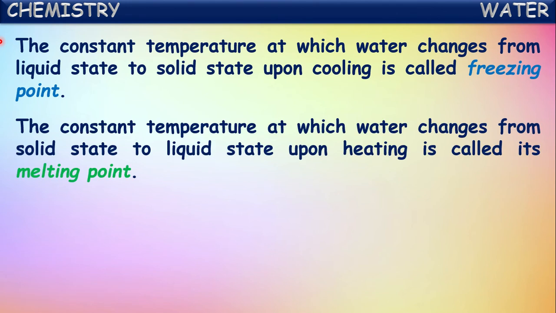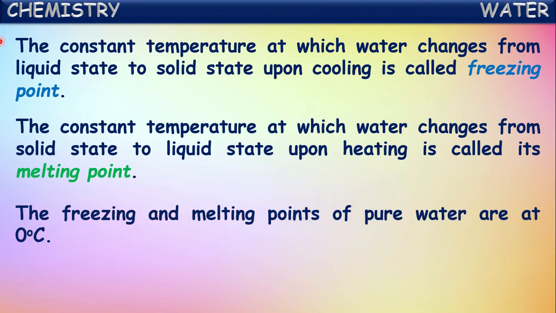In the reverse way, the constant temperature at which water changes from solid state to liquid state upon heating is called the melting point. So actually, the melting point and the freezing point are the same. For example, the freezing and melting points of pure water are at 0 degrees Celsius.